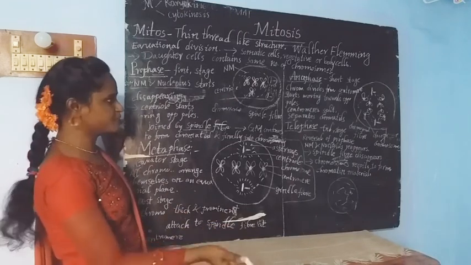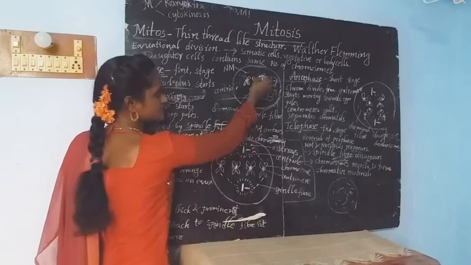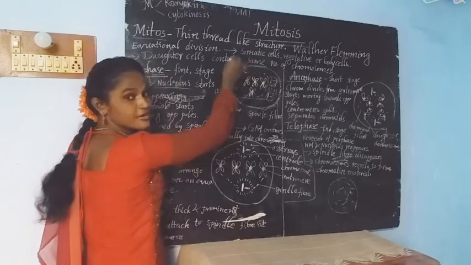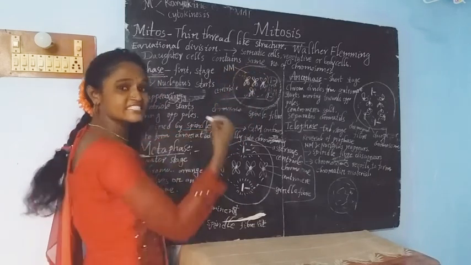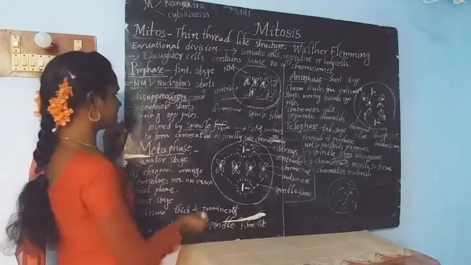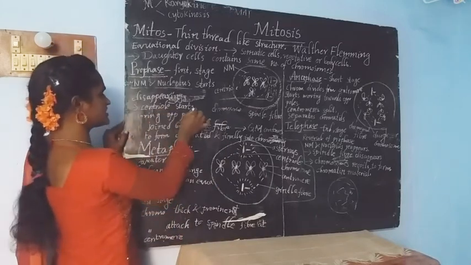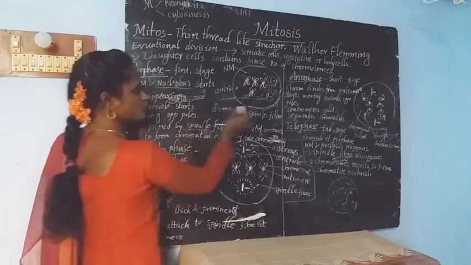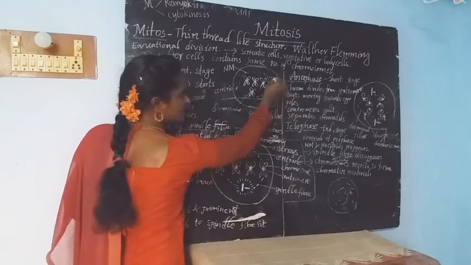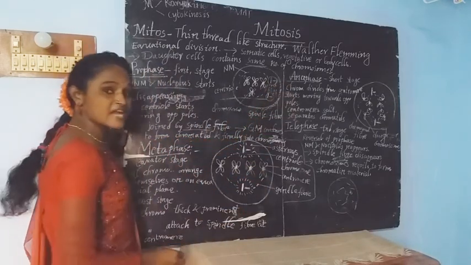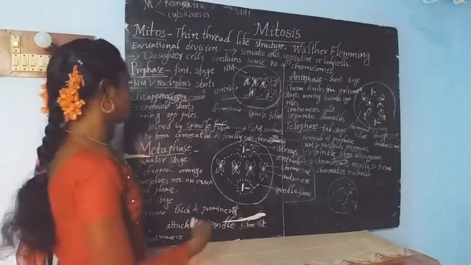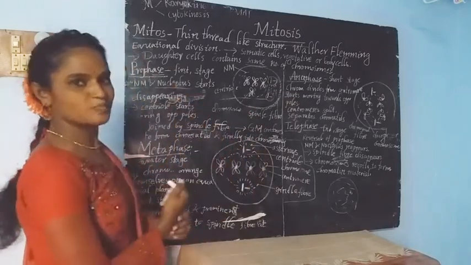In the first stage of mitosis, the nuclear membrane and nucleolus start disappearing. At the same time, the centrioles start moving towards the opposite poles. These are the centrioles, and they start moving towards the opposite poles.